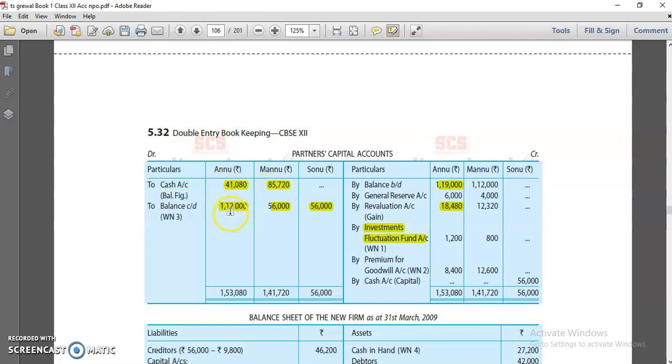Let's say we assume that if this side becomes higher, it means cash comes this side, by cash. This is called deficit.